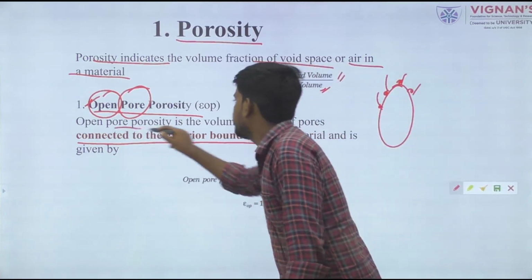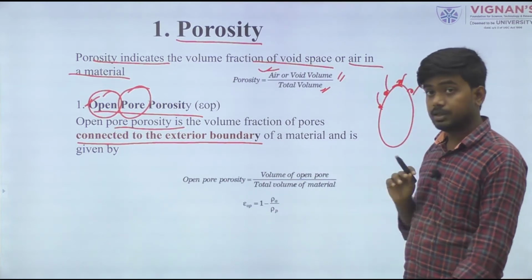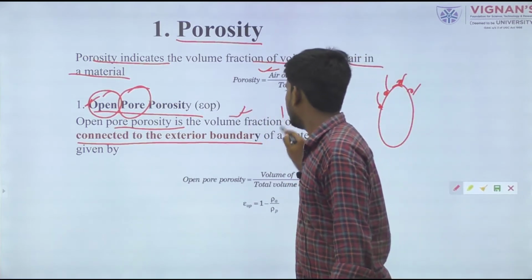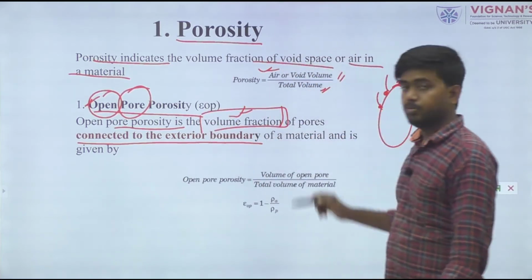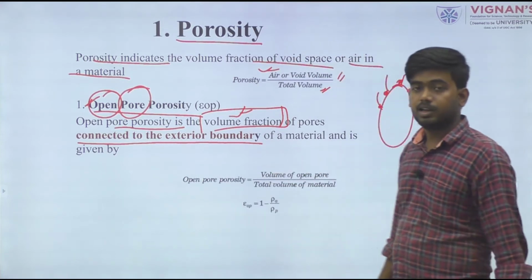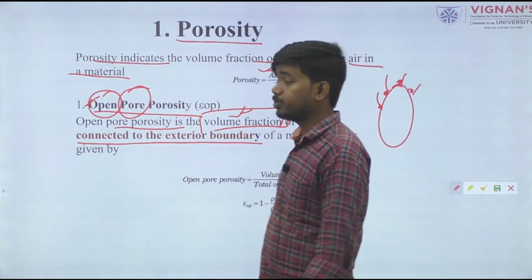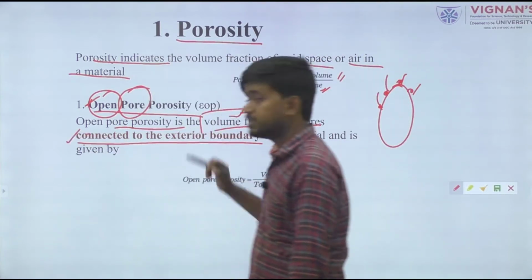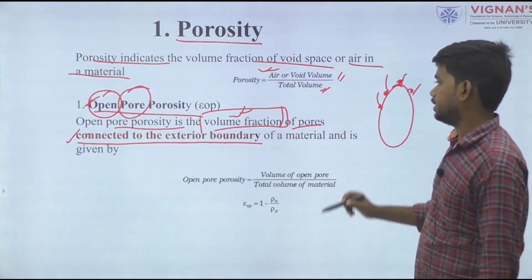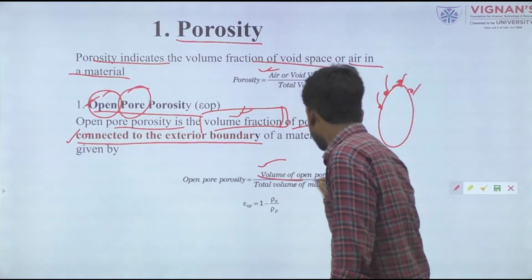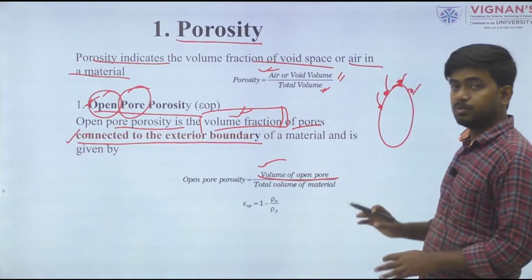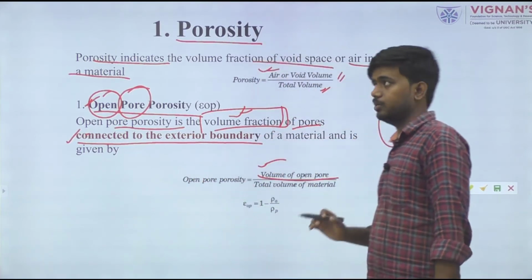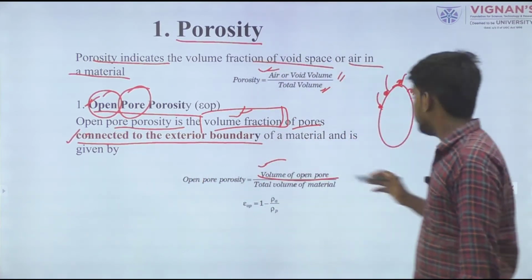Open porosity is the volume fraction. Always remember we represent it in terms of volume fraction, because without using volume we can't define this porosity value. It is the volume fraction of the porous medium that is connected to the external boundary, meaning the outer layer of this material. It is given simply by the volume of the open pores present in the external boundary with respect to the total volume, which gives us the open pore porosity value.